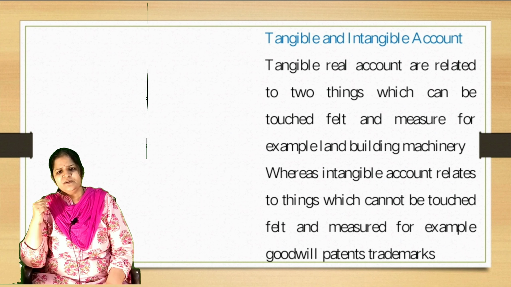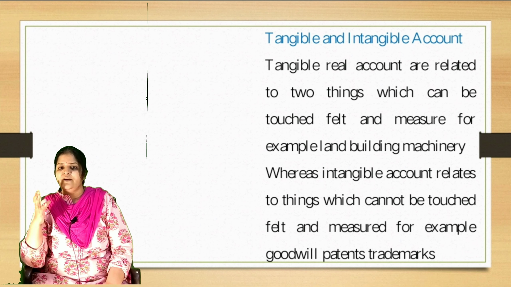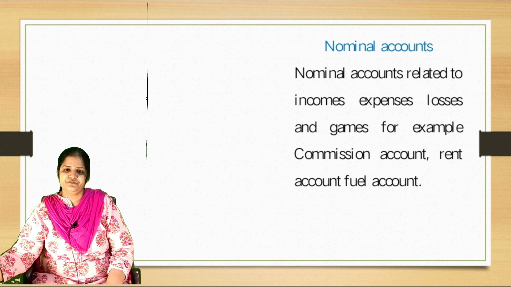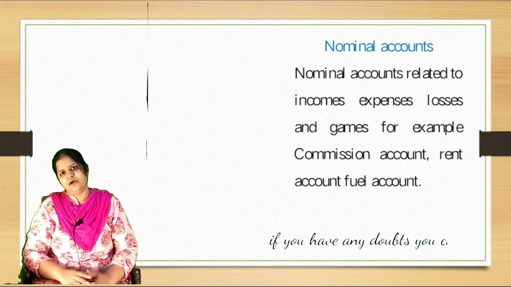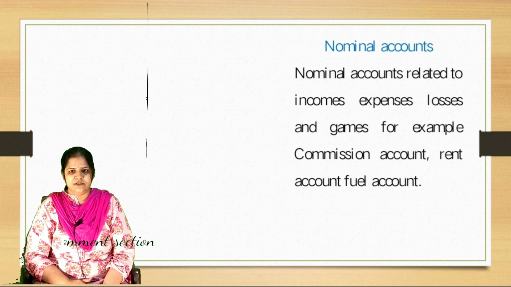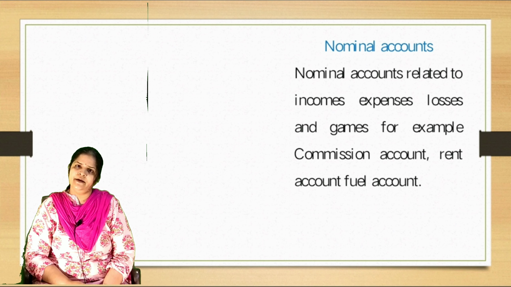Whereas intangible accounts relate to things which cannot be touched, felt and measured, for example goodwill, patents and copyright, trademarks. Nominal accounts are related to incomes, expenses, losses and gains, for example commission account, rent account, fuel account, conveyance account.